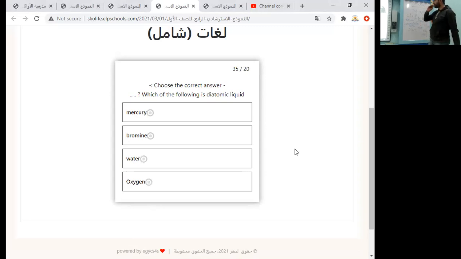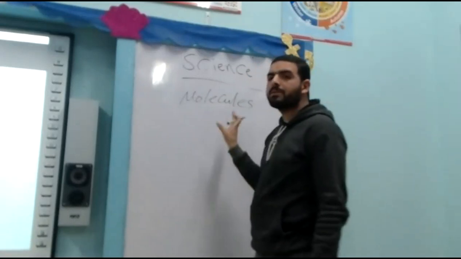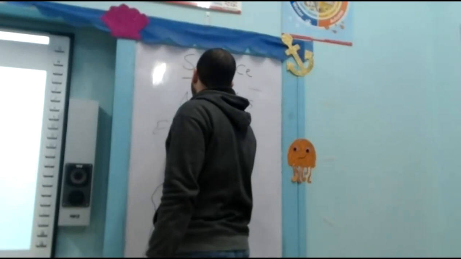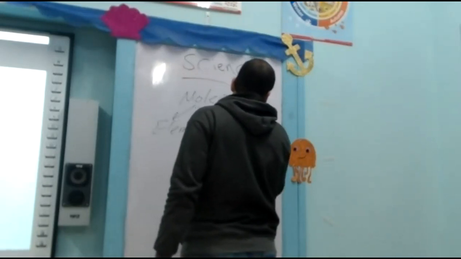Which of the following is a diatomic molecule? Liquid... Molecules of substances are divided into two types, which are element molecule and compound molecule.